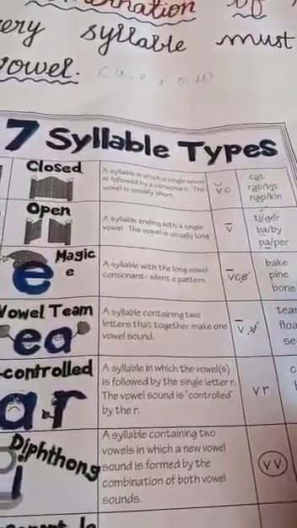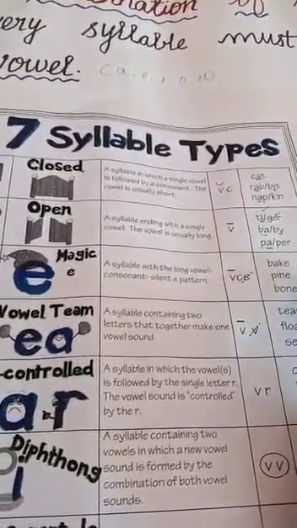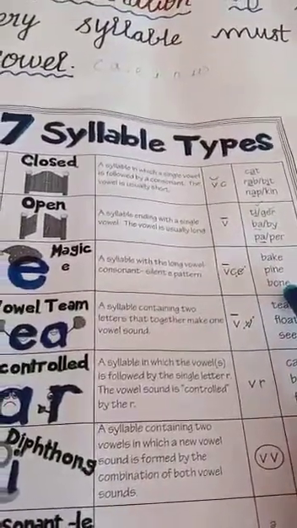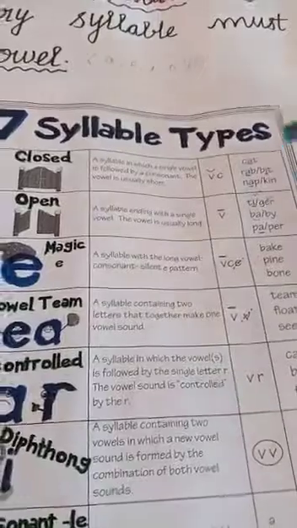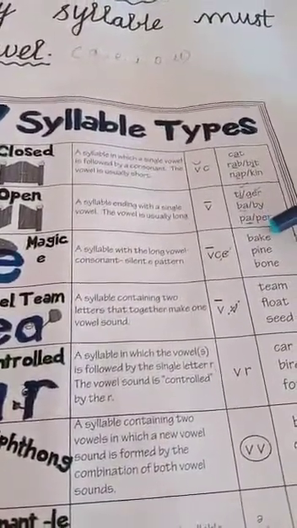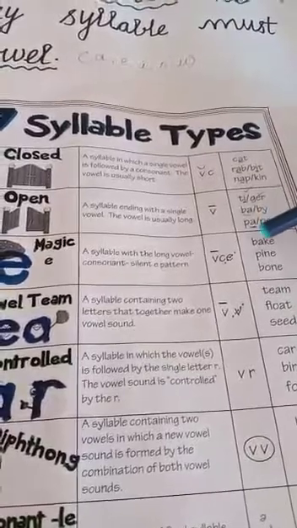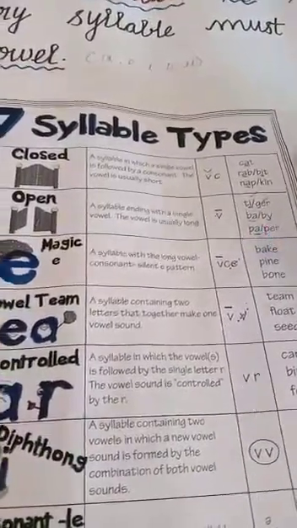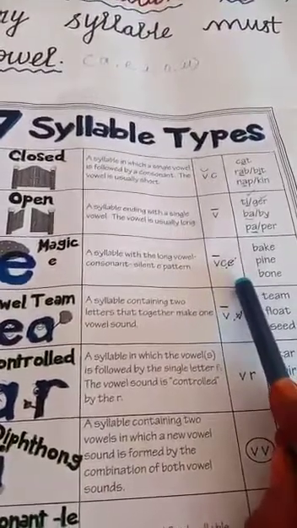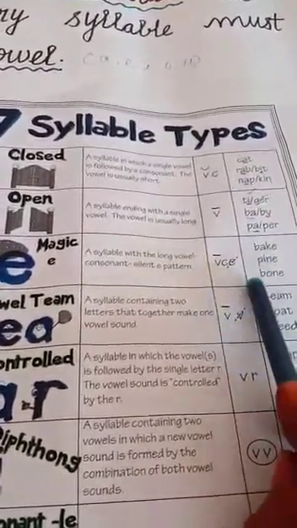Mostly, when a word ends in E, it will be silent. For example, bake, B-A-K-E, bake. Here there is one vowel, then a consonant, then E, and the E is silent.